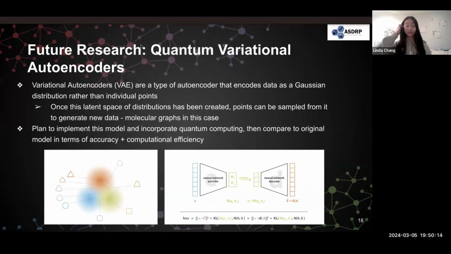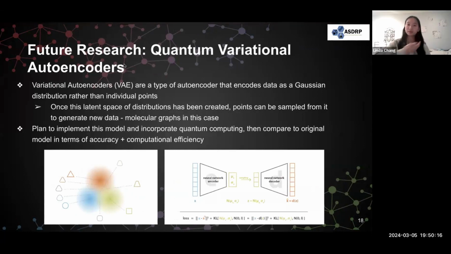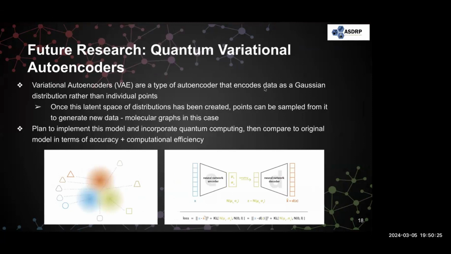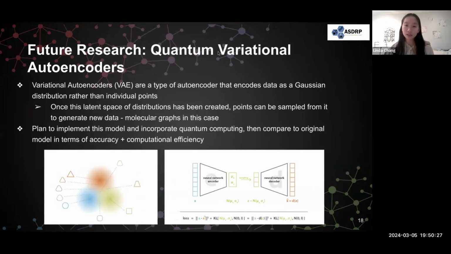Okay, so before we close off for today and open it up for questions, I just want to talk a little bit about quantum variational autoencoders, which is another model that we're thinking of implementing in the future. So what is a variational autoencoder? It's basically an autoencoder, which is something that encodes and decodes data, as you can see in this graphic on the right side. It takes the data, it compresses it into a point basically, and then it pulls it back out into a decoded form.